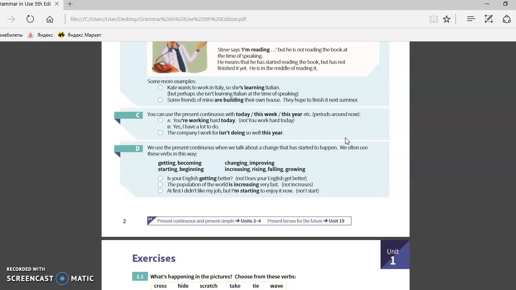So let's make up some examples. Is your English getting better? It is a form of the present continuous, and it's getting better right now. Yes, it's in the process. So we'll use getting.